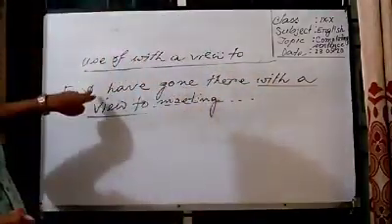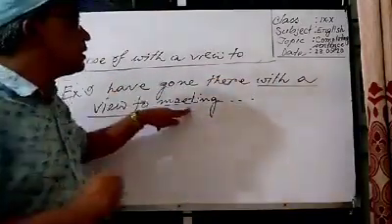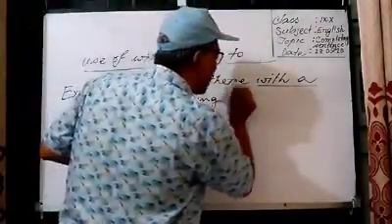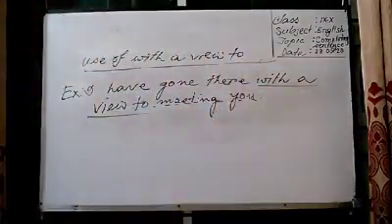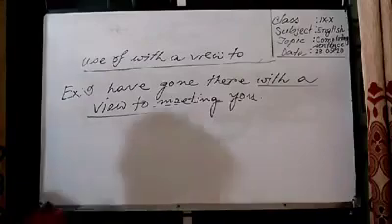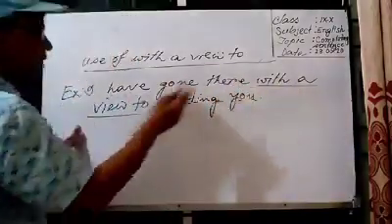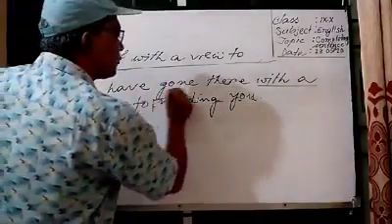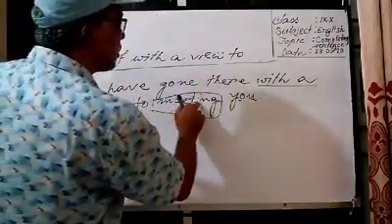That means I have gone there with a view to meeting you. So here students, you can see that after this phrase I have used not meet but meeting. Meeting is the ing form of meet.